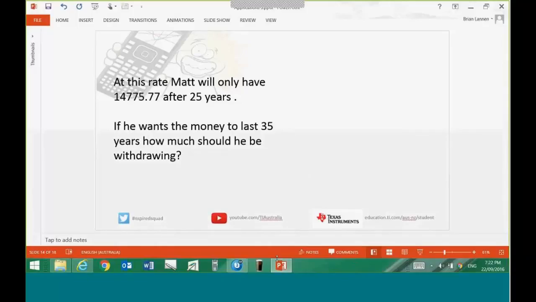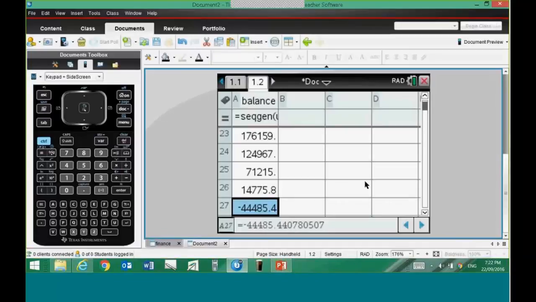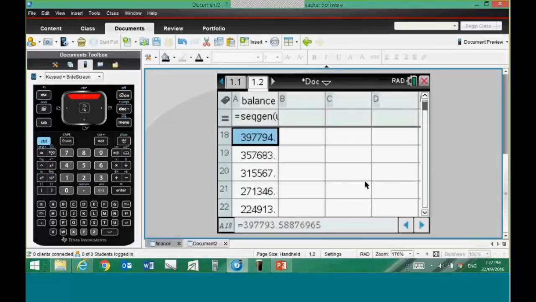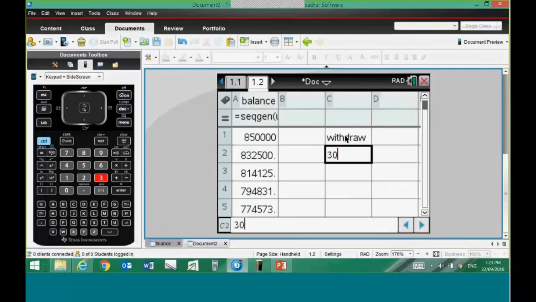So we need to change something. We need to model this. And at the moment, he's taking out, remember it was 60,000 a year. He probably doesn't have a lot of power over what interest rates are going to be paid. So maybe we're going to have to change that 60,000. So what we'll do is we'll put over here, withdraw, and the amount we're going to withdraw is, well, let's go with, instead of 60,000, let's go with 30,000. Could we tighten our belt and live on that instead? And so at this time I'm going to do the sequence.